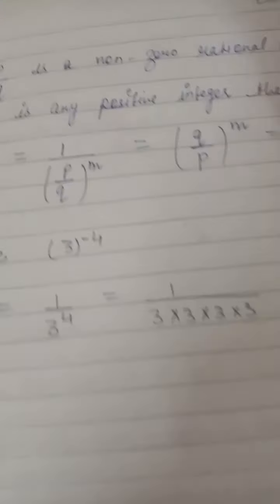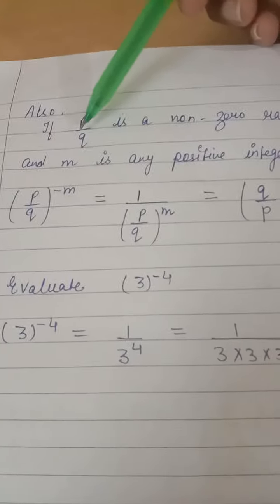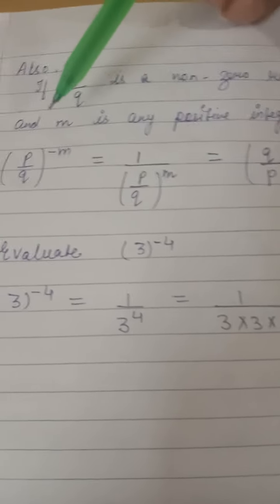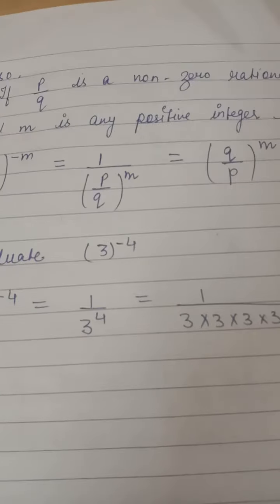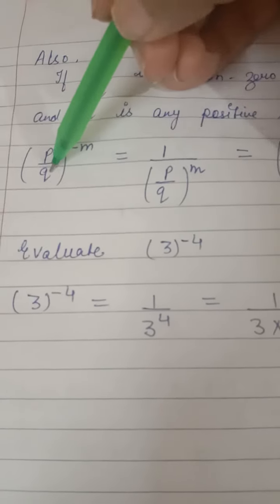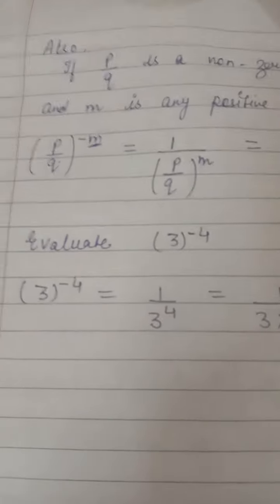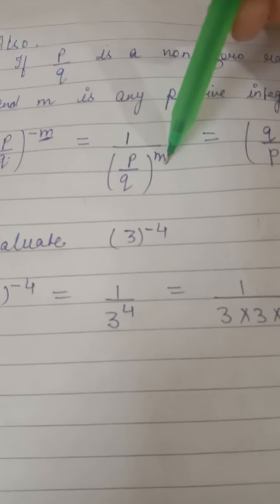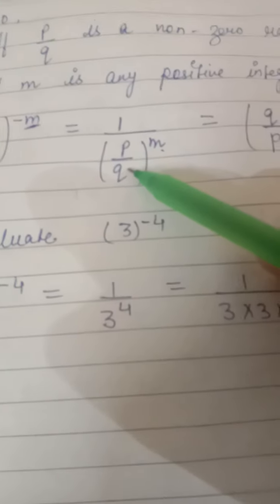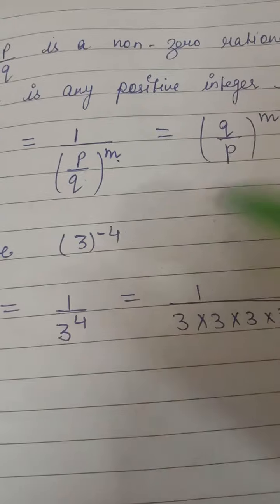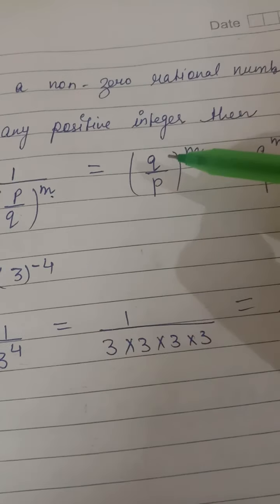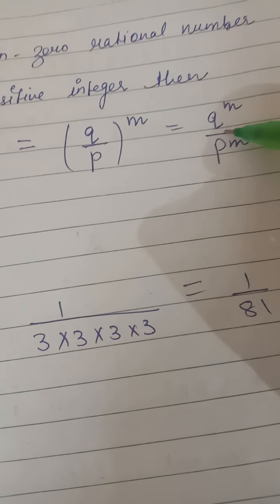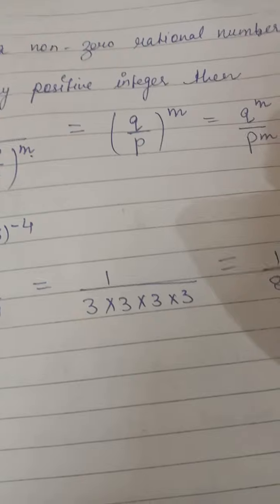Similarly, when we talk about the rational numbers, so can I say in general, if p by q is a non-zero rational number and m is any positive integer, then p upon q raised to the power minus m. अब माइनस m है तो वो रेसिप्रोकल हो जाएगा, तो 1 upon p by q raised to the power m हो गया. अब रेसिप्रोकल हुआ इसका, तो again इसका रेसिप्रोकल हो जाएगा, so it will become q by p raised to the power m. तो ये क्या हो जाएगा, q^m by p^m, दोनों की पावर थी इसलिए स्प्लिट करके ऐसे लिख दिया.